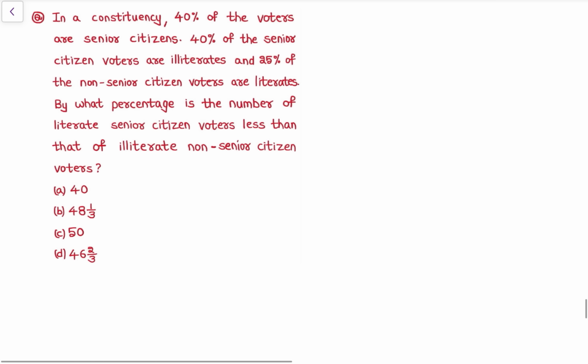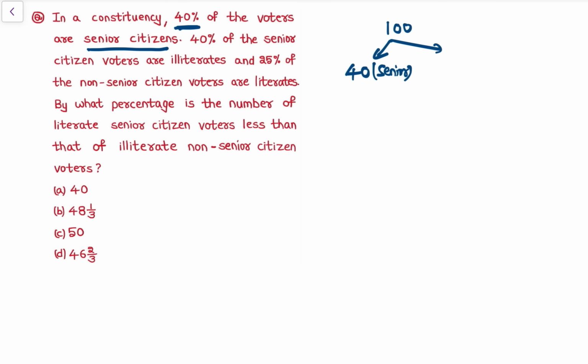Now let's see next question. See, this is a question asked in some SSC CGL exam. Let's solve this question. See, in a constituency, 40% of the voters are senior citizens. See, let's assume 100 are the total voters in a constituency. 40% of the voters are senior citizens. 40 are senior citizens. And if 40% are senior citizens, the remaining are what? Non-senior citizens. या तो senior citizen हो या तो नहीं हो. So 60 are non-senior citizens.